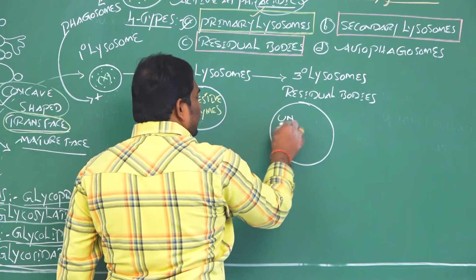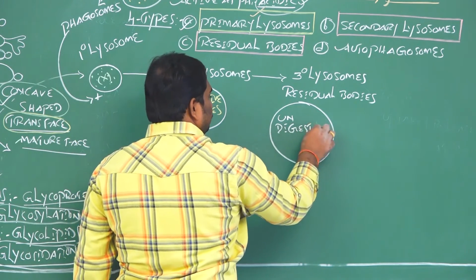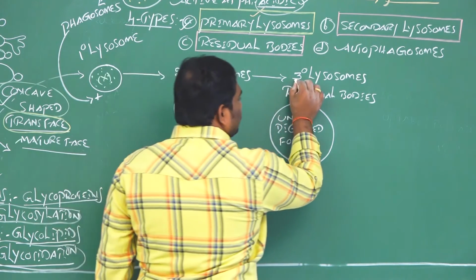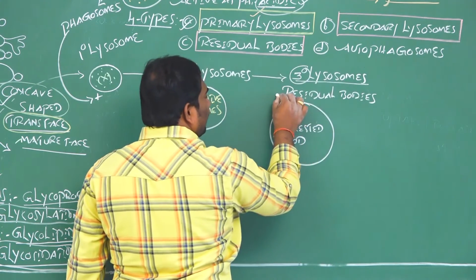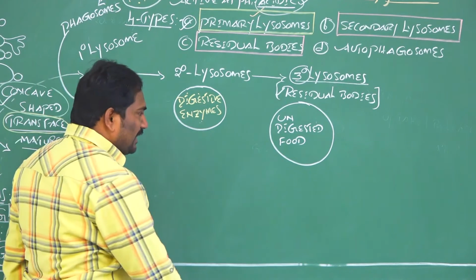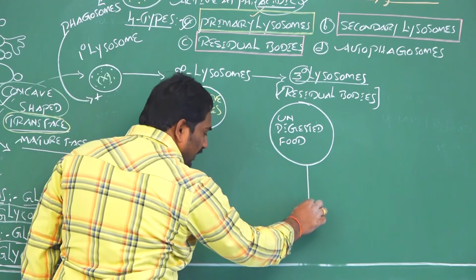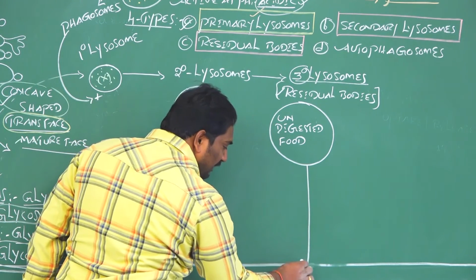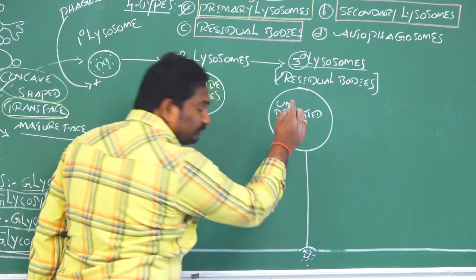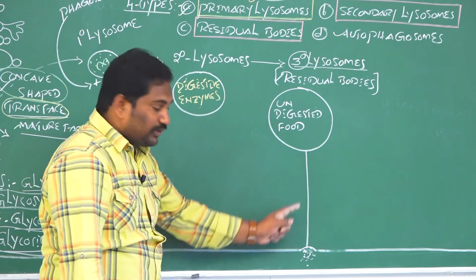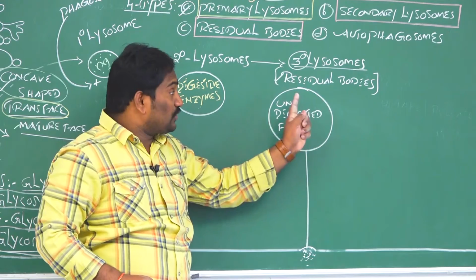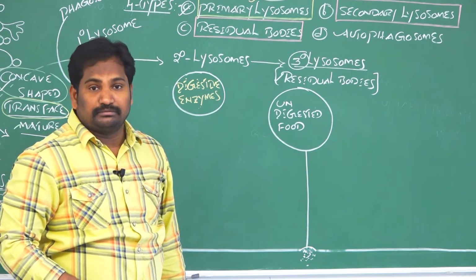That undigested food present in lysosomes is called tertiary lysosomes or residual bodies. These residual bodies attach to the plasma membrane for sending the undigested food out of the cell. Sending the undigested food out of the cell is done with the help of residual bodies or tertiary lysosomes.